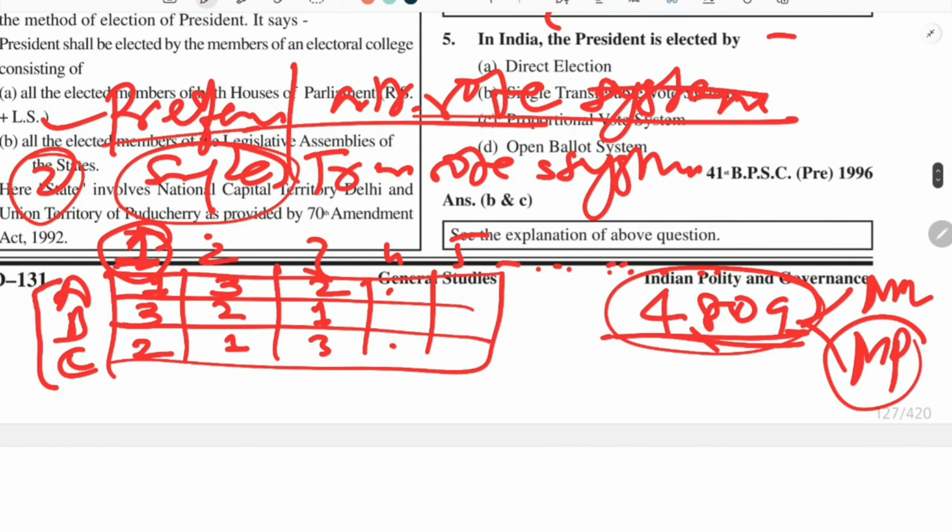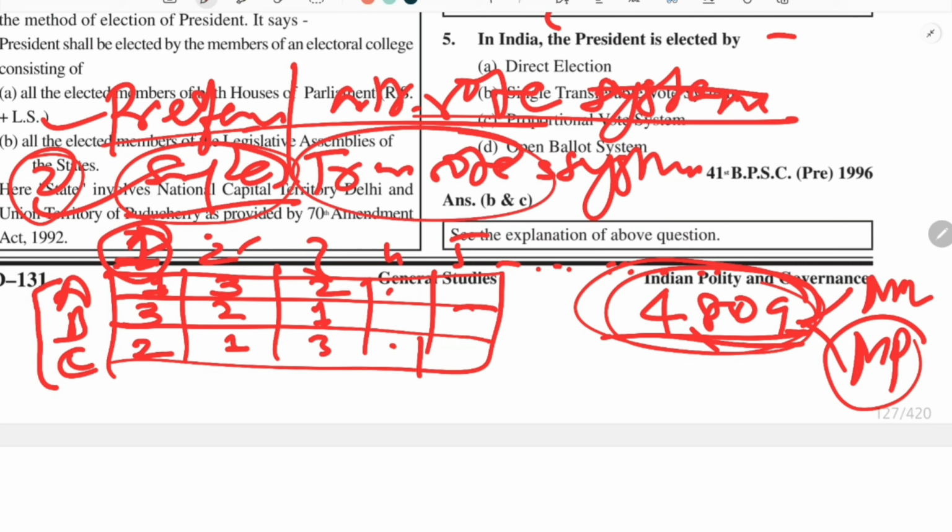So this is complicated. I can tell you about this system more, but for your brief information, I want to tell you that it is a misnomer, because it is not a single vote which is given to these 4809 people, MPs and MLAs. There are multiple votes. I have told you that they have been given multiple votes, like 1, 2, 3. Three votes are given. So it is a misnomer.